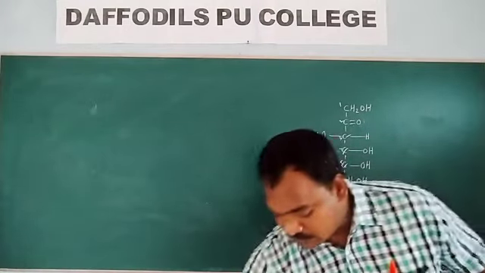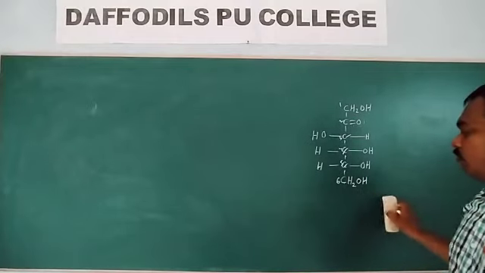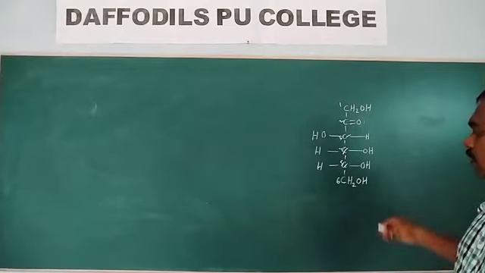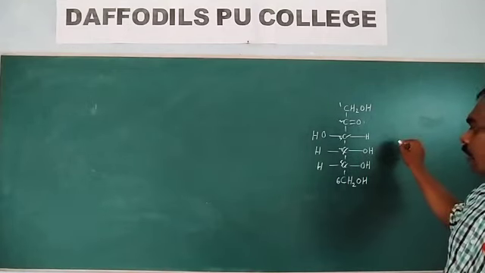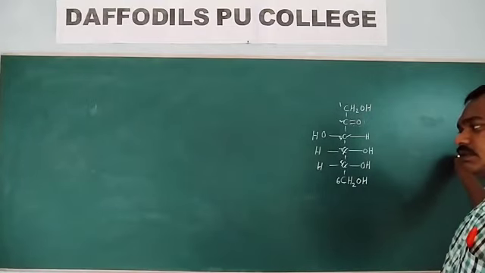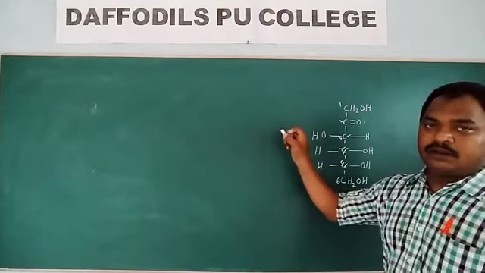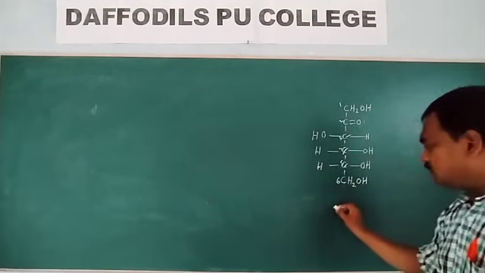Similarly, fructose also has two isomers, alpha-D-fructose and beta-D-fructose.